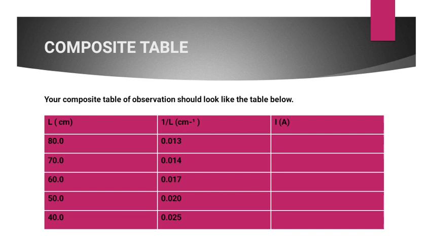Exactly. Now, this is a composite table, or how it looks like. In this particular experiment, the question is asking you to plot the graph of I on the vertical axis and then 1/L on the horizontal axis.